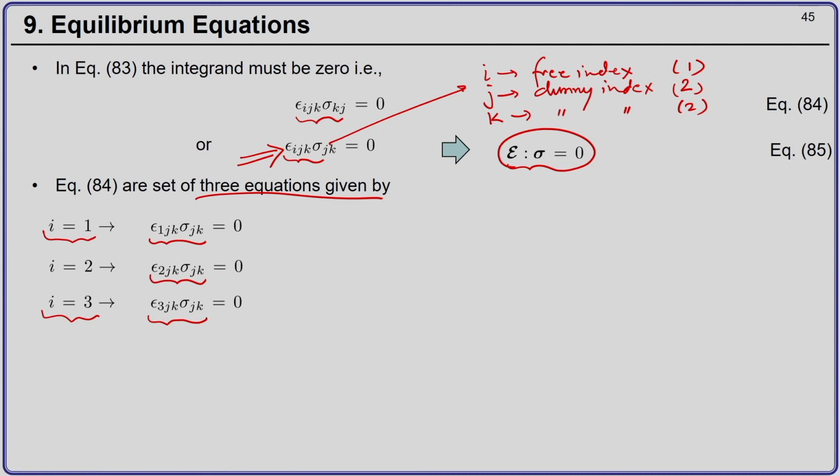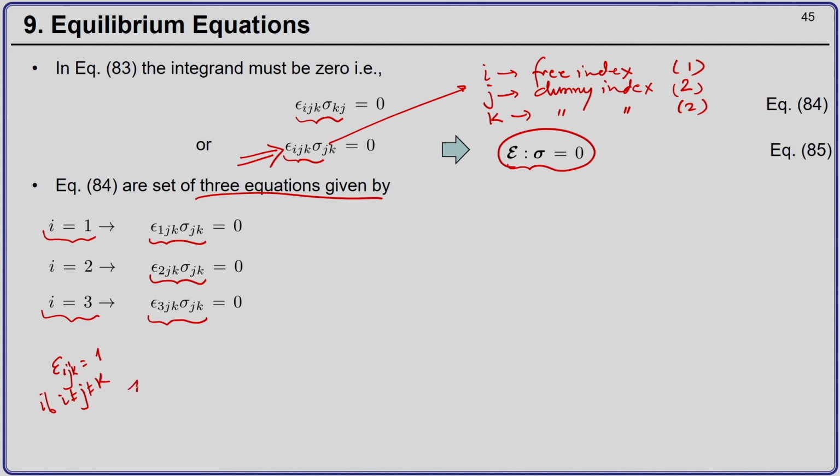Now, from the 4 rules that we discussed for indicial notation, we understand that because j and k are repeated here, the summation over j and k is implied. And we have to remember that epsilon i j k is 0 if i, j, k are not all different.